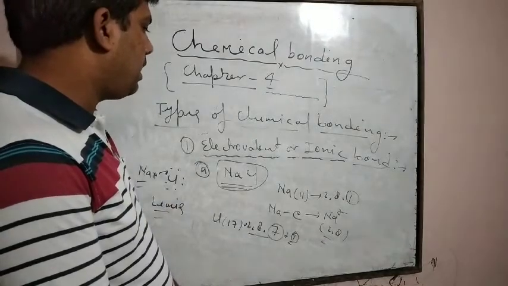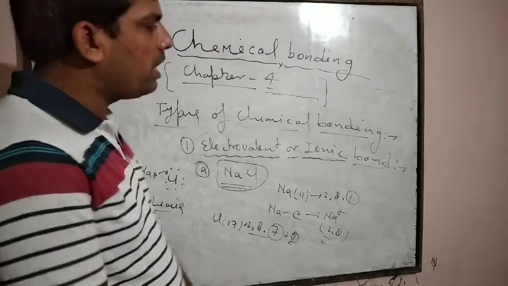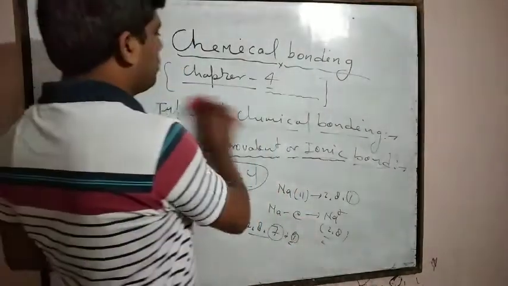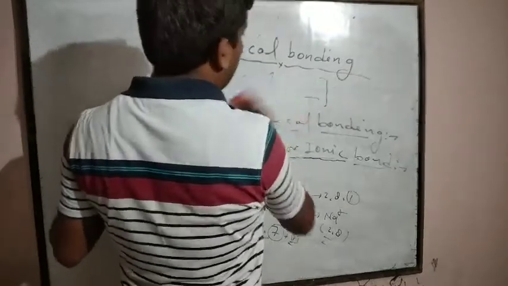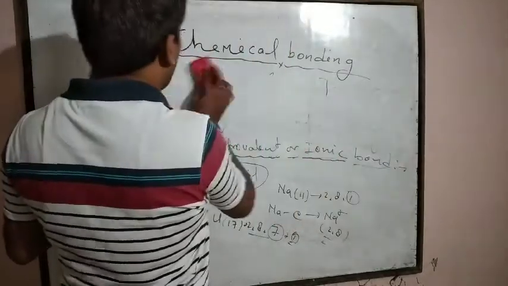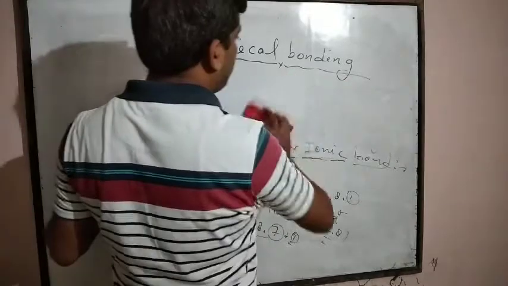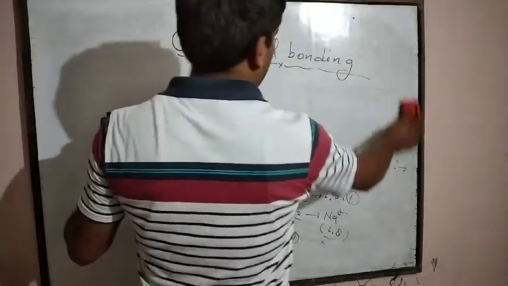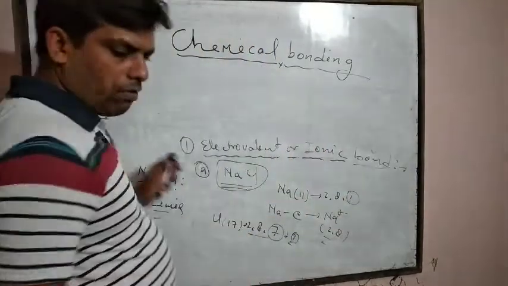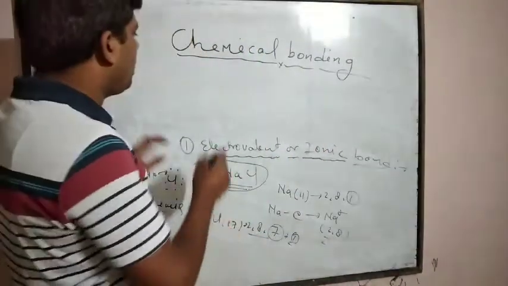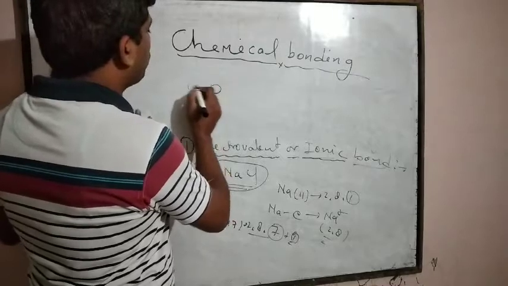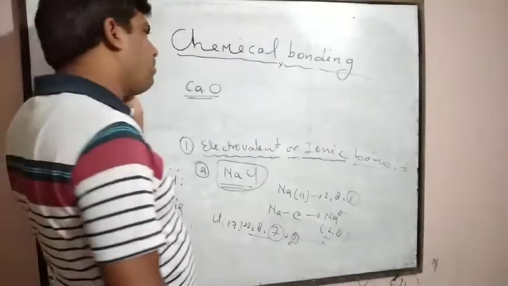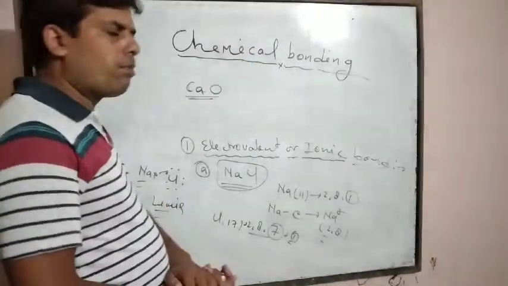Now, if another compound, calcium oxide, CaO, is taken, then what happens? In what way does the chemical bond formation take place between calcium and oxygen?